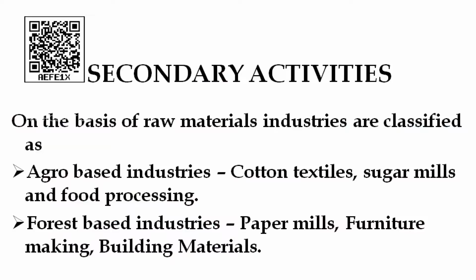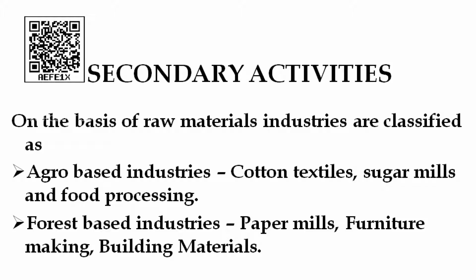On the basis of raw materials, industries are classified as agro based. From the term itself you can understand: based on agriculture products. Agro based industry means the industries depend on agriculture products. For example, the cotton textile industry comes under the category of agro based industries. We take cotton from the farmers and make it into yarn. Then if you want, you can make it into fabrics.